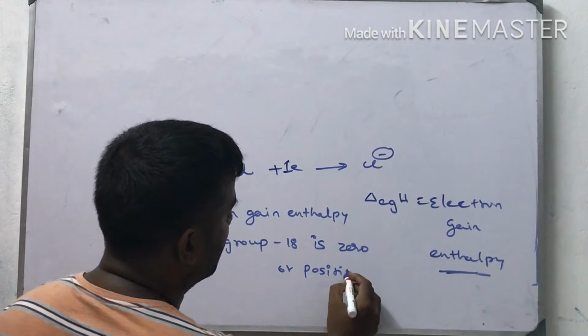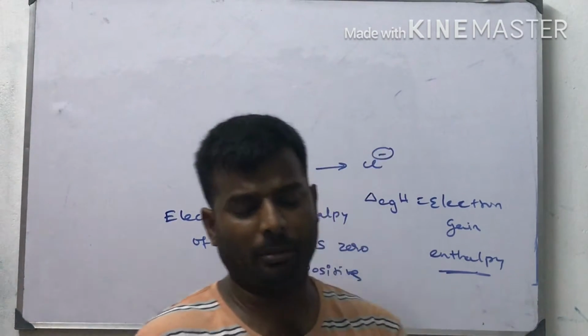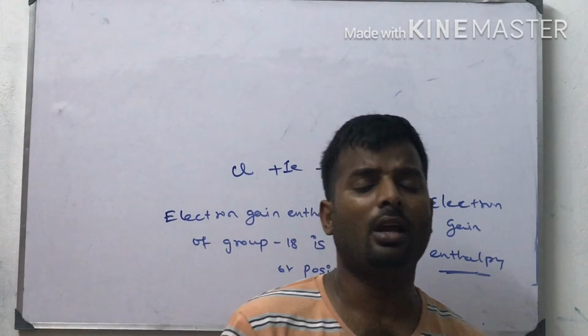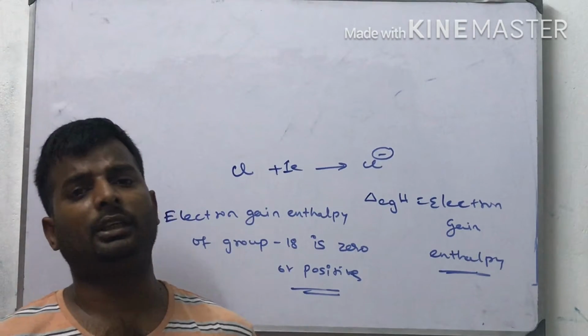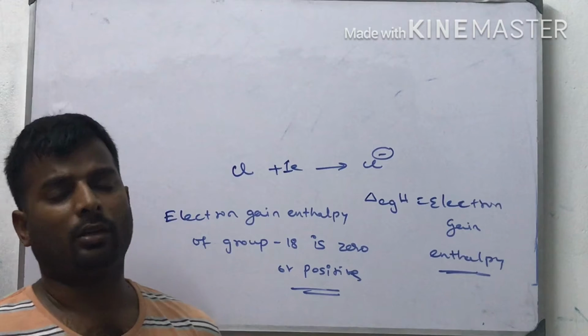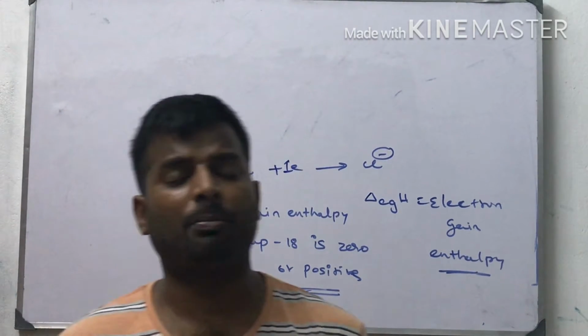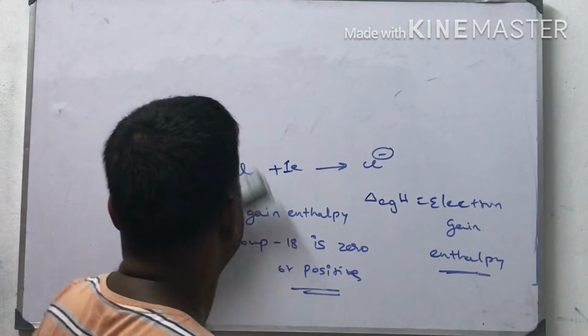So these are the important things: electronic configuration, atomic radius, ionization enthalpy and electron gain enthalpy. These are the 4 important things based on group 18. Next I am going to tell about the physical properties of group 18.